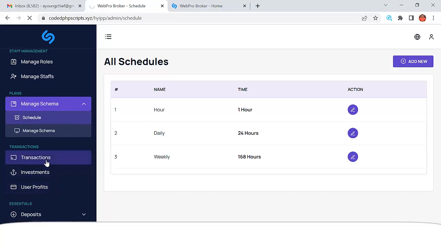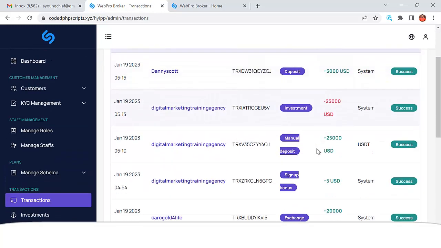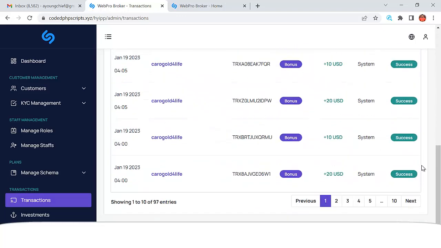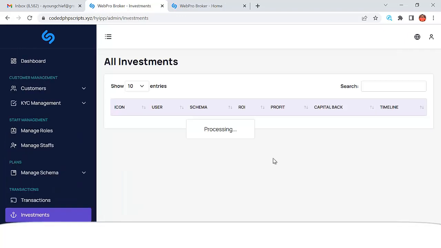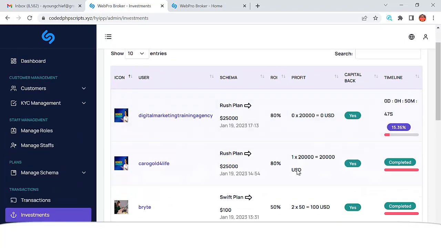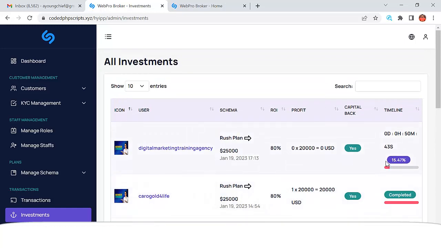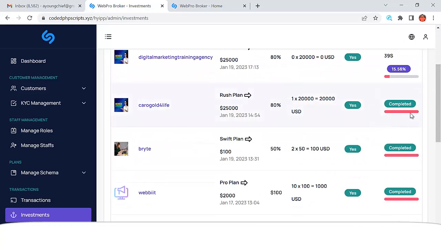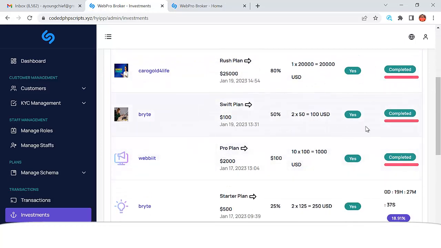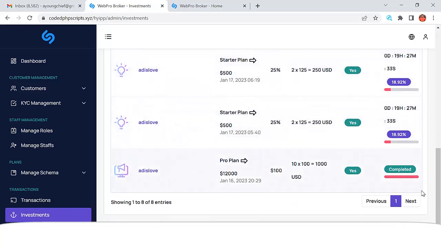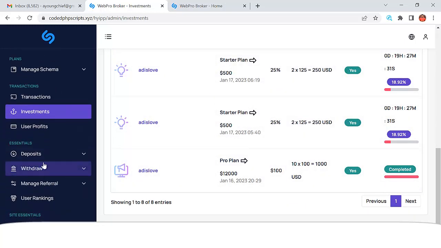If you go to transactions, you're going to see all of the transactions that have happened on your website. All of them, you're going to see from the transactions. In the same way, when you go to investments, you're going to see, like I said, investments are the schema. So you're going to see the investments that are running right now. You can see from here that this particular investment is running, and you can also see that this investment has been completed. This is running, this is running, this is running, right?